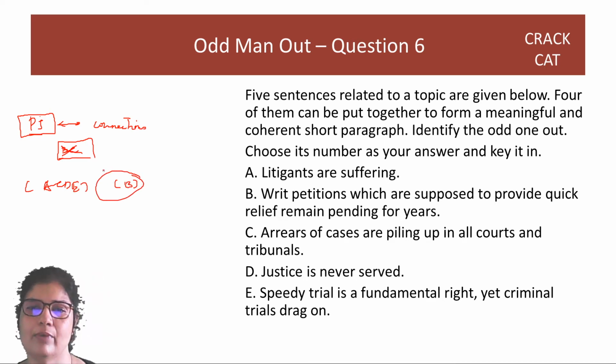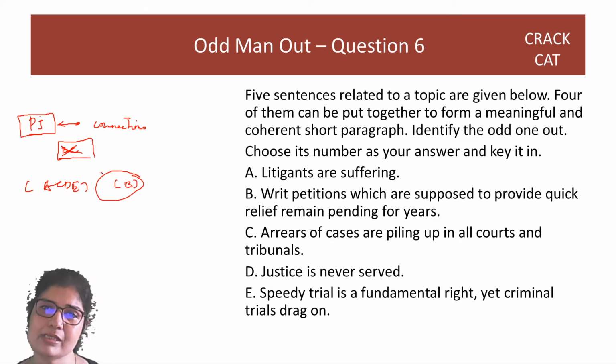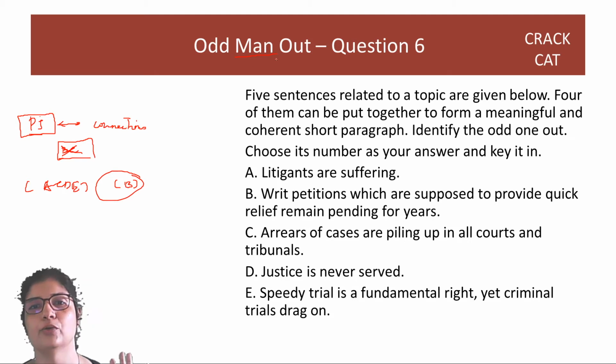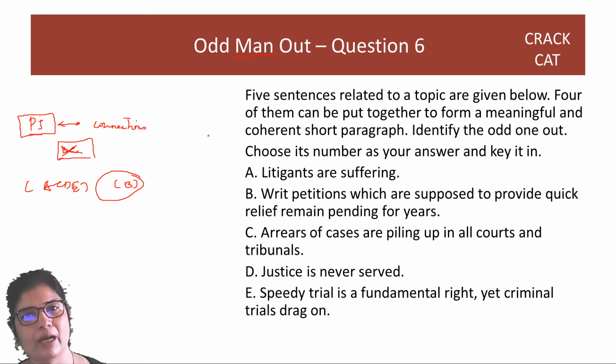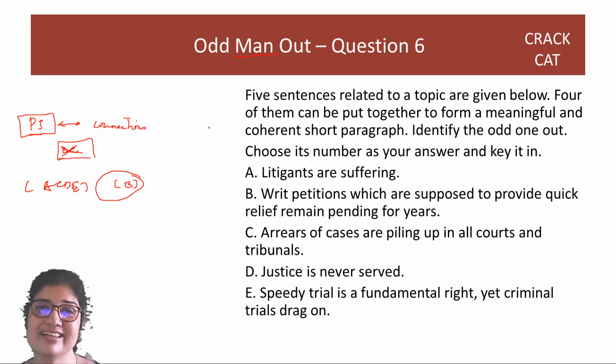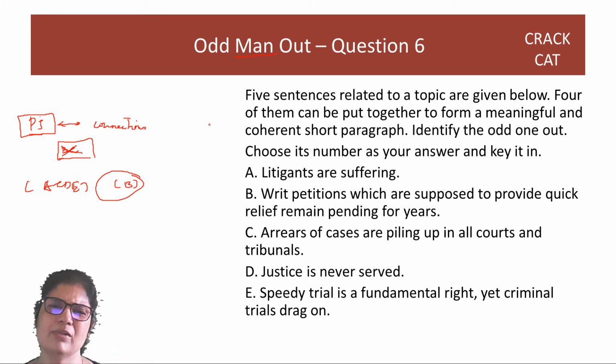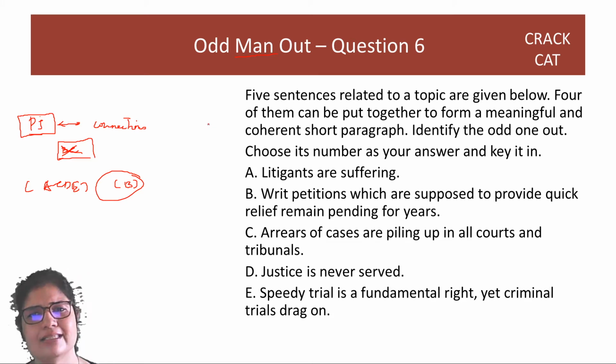So guys, please remember that the more para jumbles you practice, the more odd man out will automatically get practiced. You don't need to do anything special for odd man out. Just keep doing a lot of para jumbles. Do odd man out also, but odd man out is the easier version. If you do enough para jumbles, your odd man out will work out by itself.